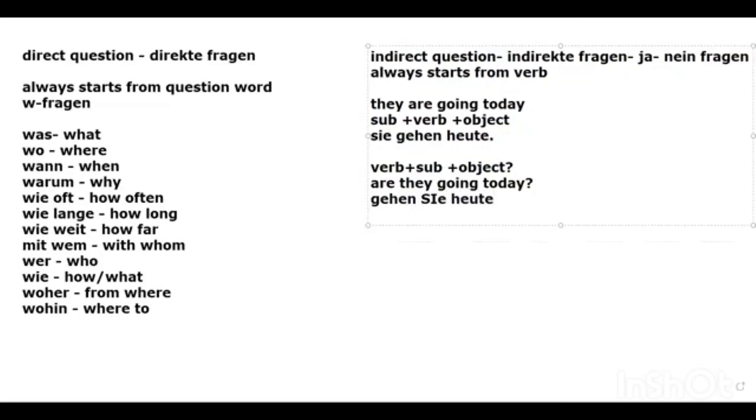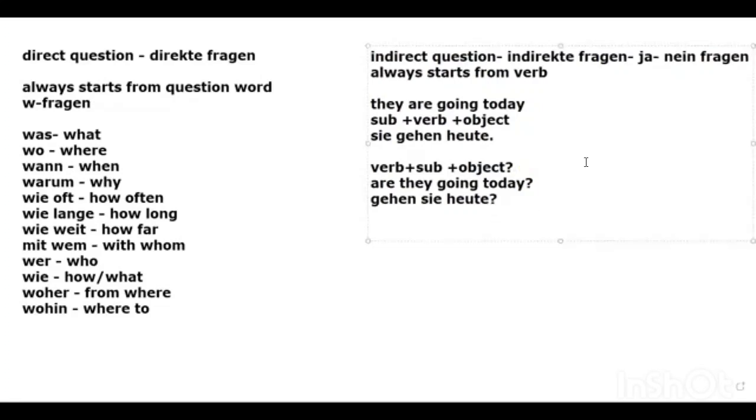Like this. Let's take another sentence and you just need to follow this. This is very important: verb, subject, object. This is a very important structure which you have to follow all the time.